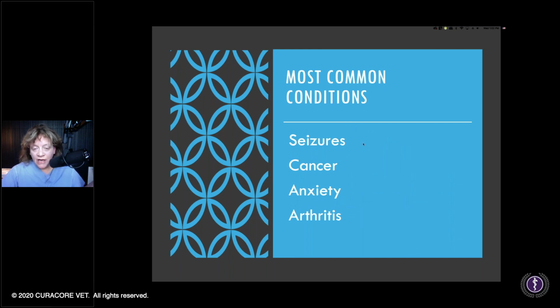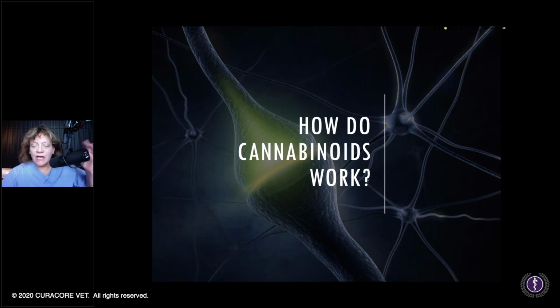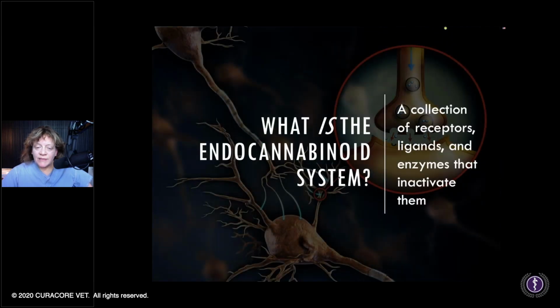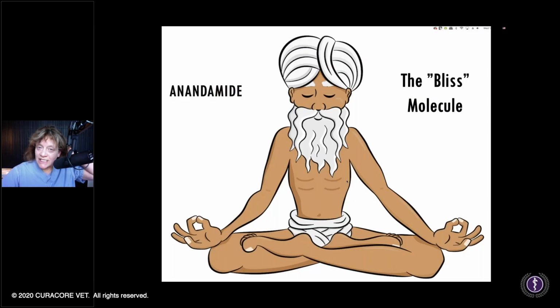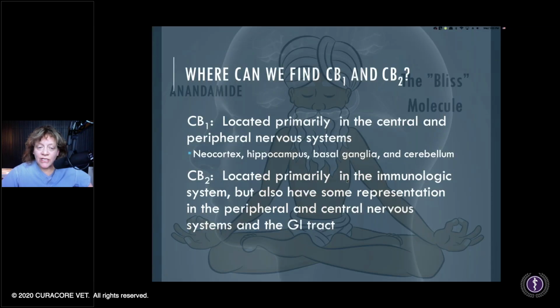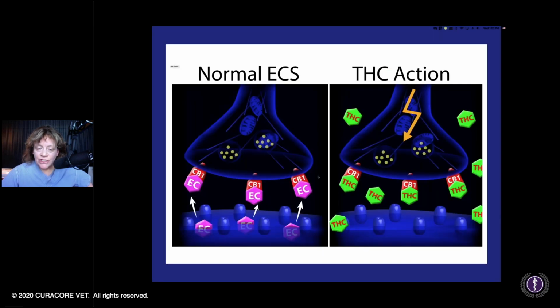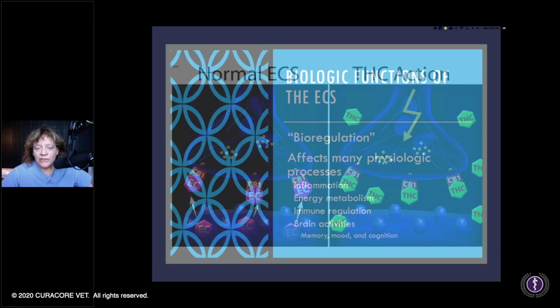And now we have studies out of CSU and Cornell, CSU showing it benefited seizure patients, and then arthritis was shown to be helped in Cornell and CSU as well. And just more information coming out on the pharmacokinetics and all that. So next time we'll be covering things about the endocannabinoid system, which CBD doesn't directly interact with, but THC does, and talk about the endogenous ligands and the distribution. So that just takes a whole hour to really talk about it.